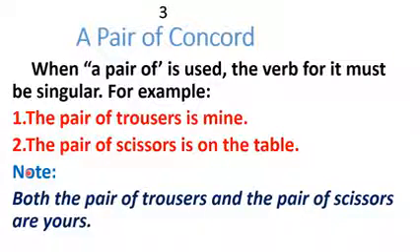Now there is something I want to explain here. In the two sentences now brought together, both the pair of trousers and the pair of scissors are used. Why have I used "are" here? Because of this conjunction "and". It has brought the pair of trousers and the pair of scissors together now, so they have become two, no more in their discrete or individual forms. So take note of that. Can you read the sentence? Both the pair of trousers and the pair of scissors are yours. Great.